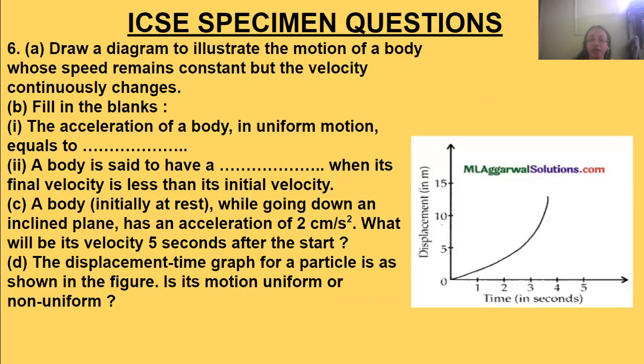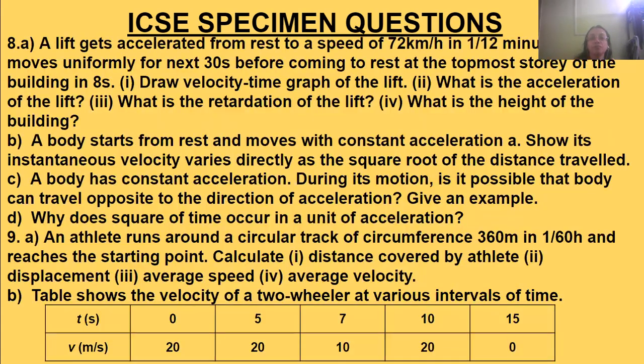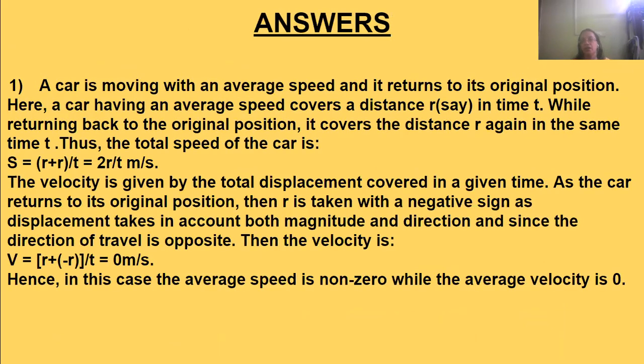This is the answer for the first question. A car is moving with an average speed and it returns to its original position. Here, the car covers a distance r in time t, and while coming back to its original position it covers again the same distance r in the same time t.